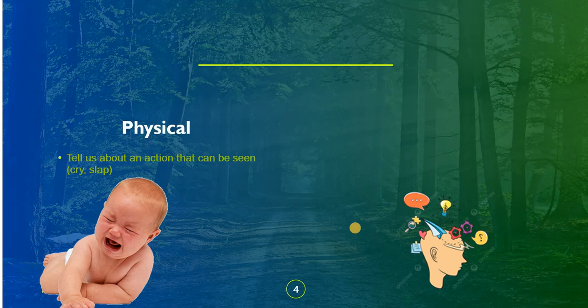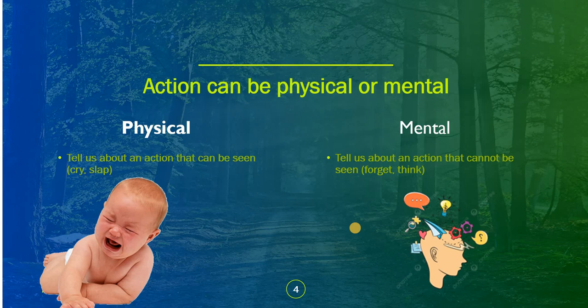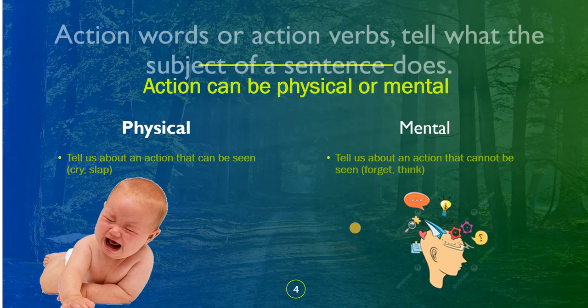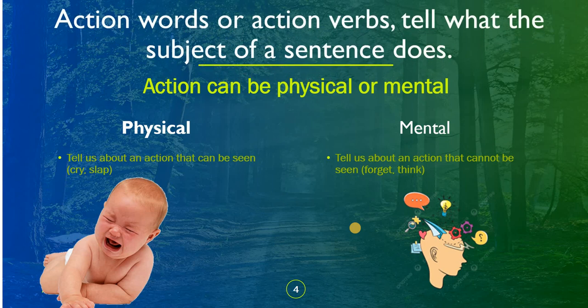So physical tells us about an action that can be seen, whereas mental tells us about an action that cannot be seen. For example, forget or think. So action can be both physical or mental. Action words or action verbs tell what the subject of a sentence does. It can be physical or mental.